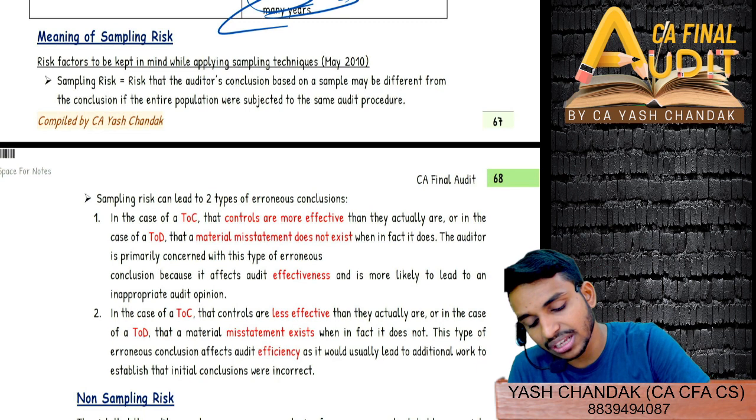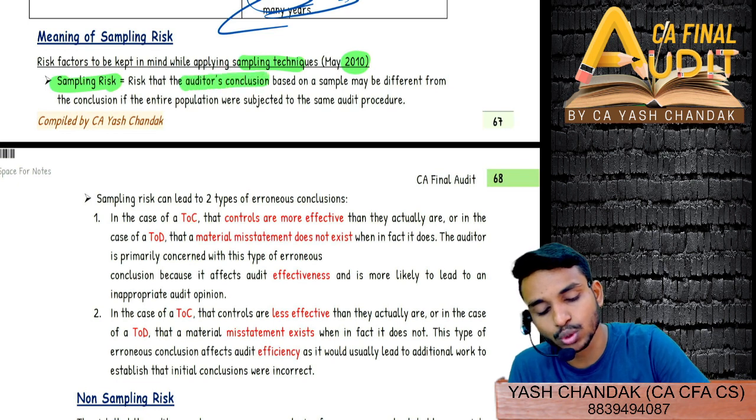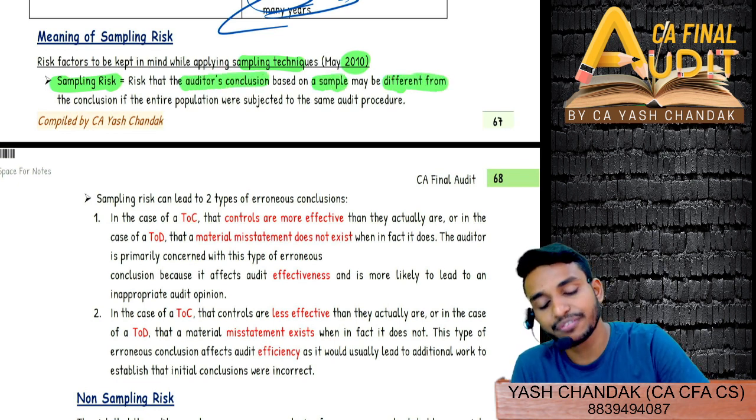So that is what they are saying, the risk factor that is kept in mind while applying sampling techniques. This I asked in May 2010. So what do you mean by sampling risk? That the auditor's conclusion based on a sample may be different.